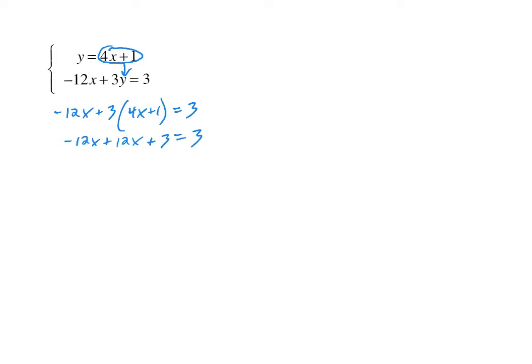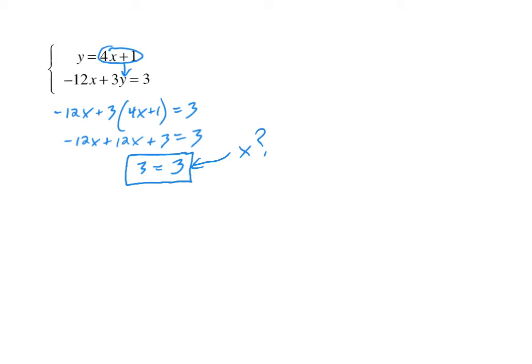Of course, on the left, if you combine like terms, you've got 3, and on the right-hand side, you've got 3. What happened to x here? Did we do something wrong? Whenever you end up, after solving your equation, and you feel like you've done it properly, with a numeric statement where the variable is gone, this should tell you something. You are in one of the 2 special cases.